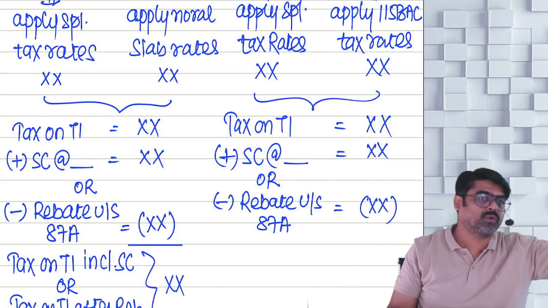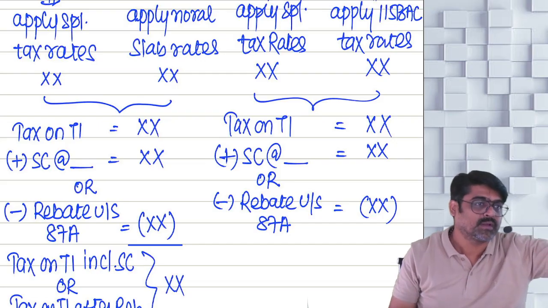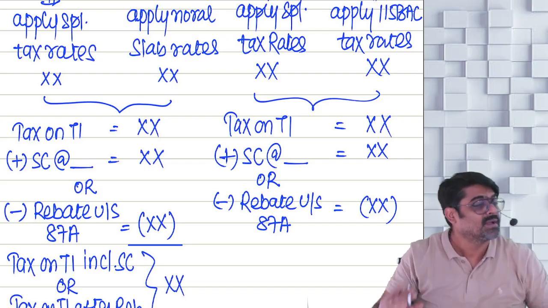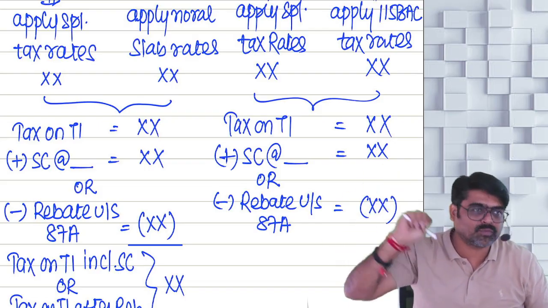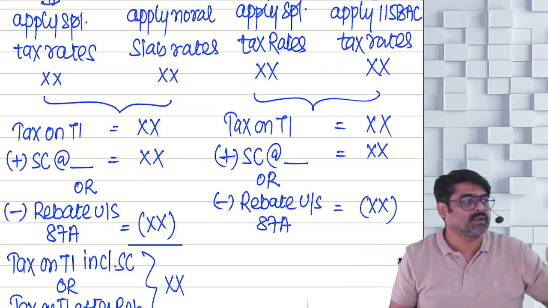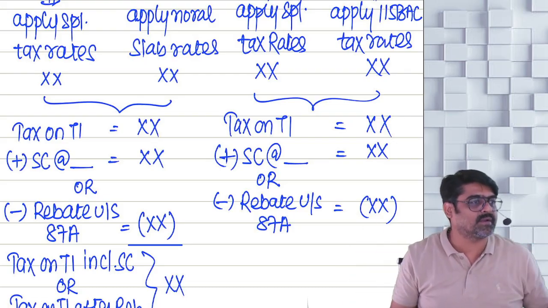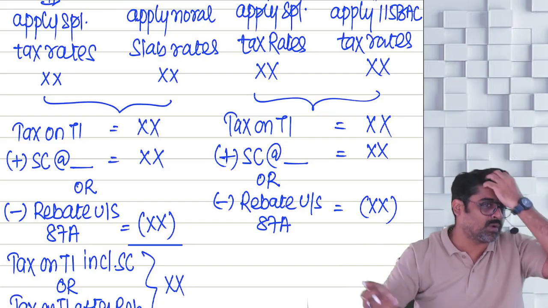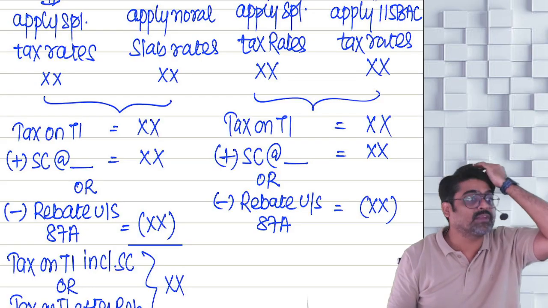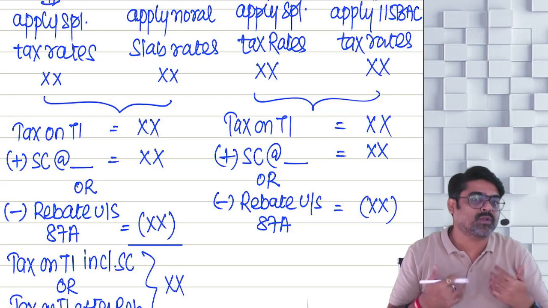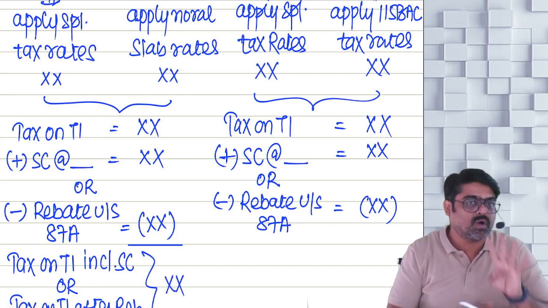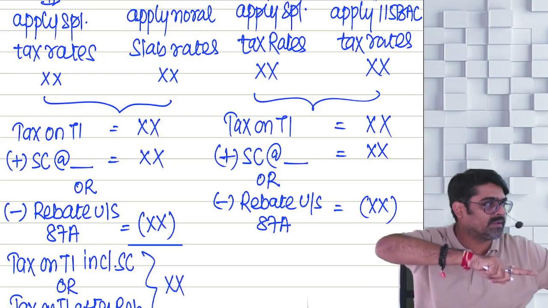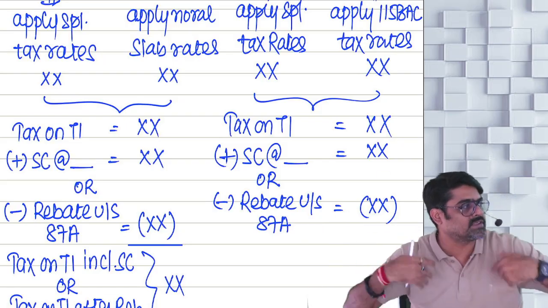First 2 lakh 50 thousand, no tax. For senior citizens, 3 lakhs basic exemption. For super senior citizens, 5 lakh basic exemption. Here, for everyone, the basic exemption limit is 4 lakhs. What will be the surcharge rate? 10, 15, 25, 37. Here it will be 10, 15, 25 and 25, even if the total income is more than 5 crores. Surcharge at higher rates is not applicable on 4 taxes in both cases, whether you follow 115BAC or you don't follow 115BAC.